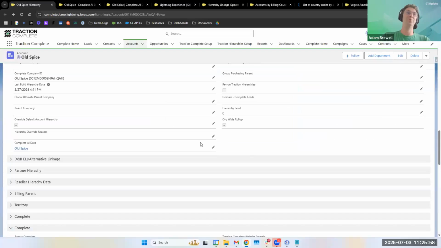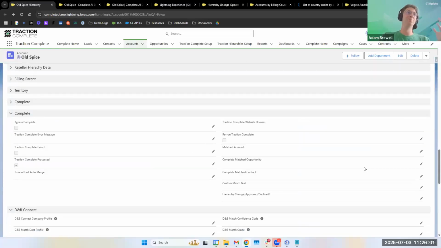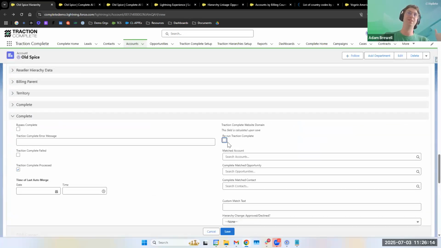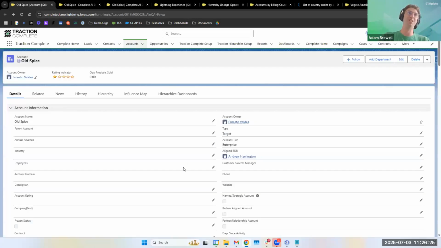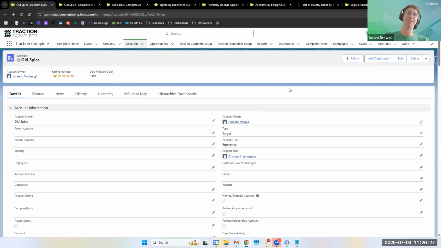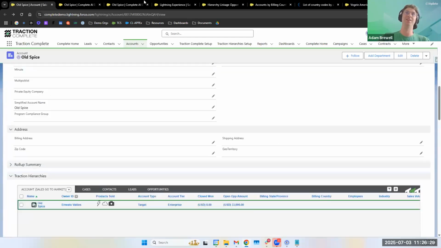Now what we can do is run our hierarchy suggestions engine. And this is why I was talking about earlier, where AI is an additional tool in our toolkit for how we help our customers, not a replacement. Because now we have that data, we can use it as part of the flow as a suggestion. So I'm going to manually run that flow on our account. And what it's going to do is match Old Spice based off of that global ultimate domain for PG and find the Procter & Gamble account that we already have in Salesforce.